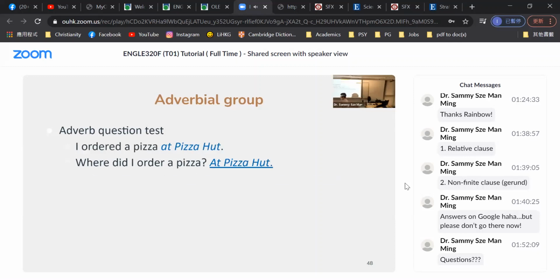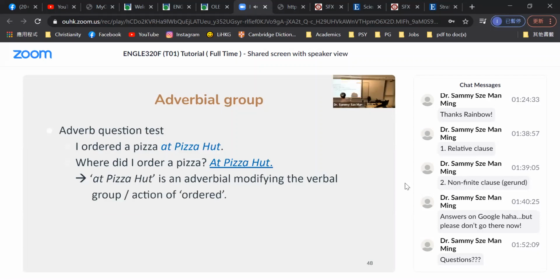At Pizza Hut. Grammatical? Yes. We have the prepositional phrase only as the answer of the question. We use the question word where, and then we say this prepositional phrase is an adverbial modifying the verbal group order.